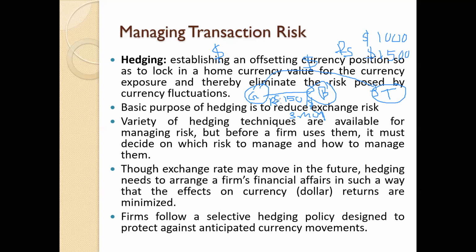Right? Then at that time, exchange rates were actually far below this spot rate. Assuming that within this 3 months time period, the exchange rate actually dropped down to 140 rupees per dollar.